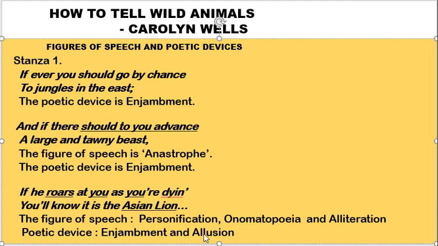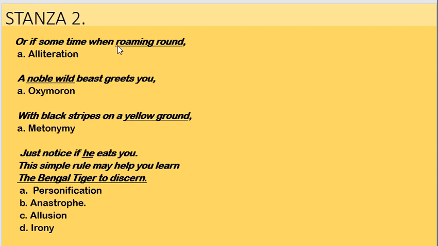Allusion is used by many of the poets when they give reference to some character or any idea or object which we already know or which is already talked about in a literary work. Here we can see that the sound r is repeated in the words roaming and round. So it is called alliteration. In this line, we can see that oxymoron is used because the contradictory terms noble and wild have been assigned to beast. So here both are contradictory terms.